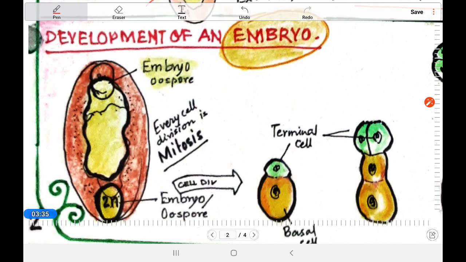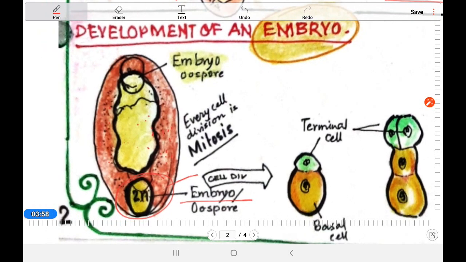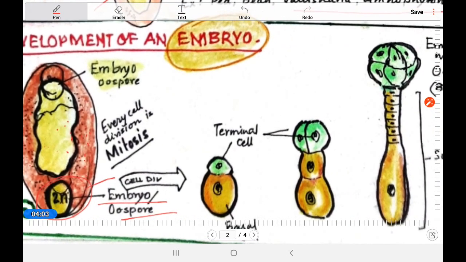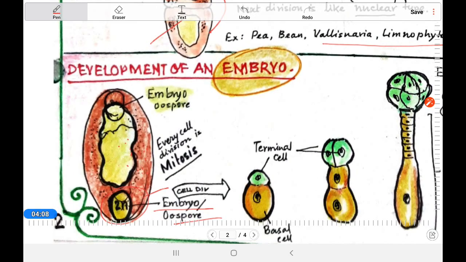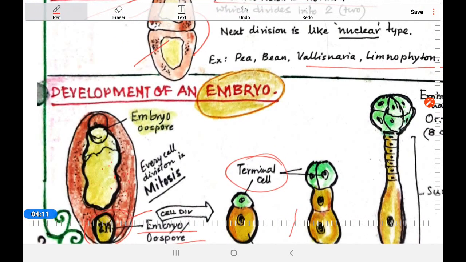Just after endosperm development comes the development of the embryo. You can see here the nuclear process, it is divided. A big vacuole is there and the nucleus is there, so the endosperm is developed. Now here the embryo, which is 2N in structure. Now this embryo cell will divide. See that the first cell division divides into a terminal cell and the basal cell.